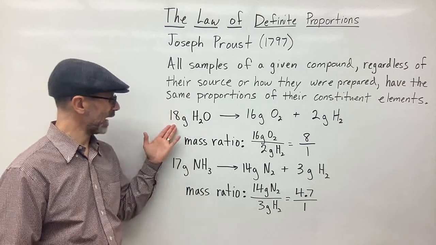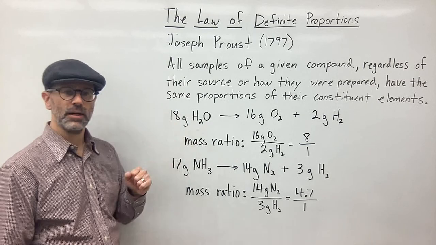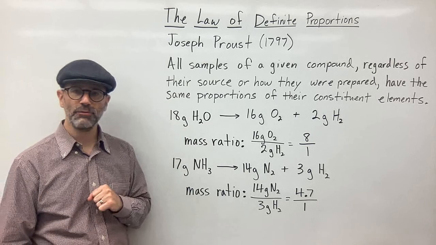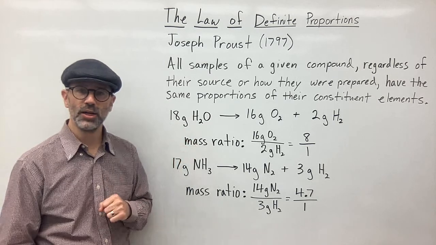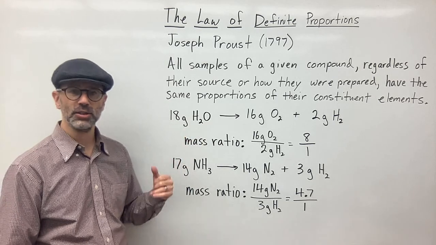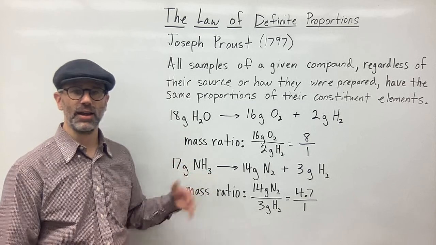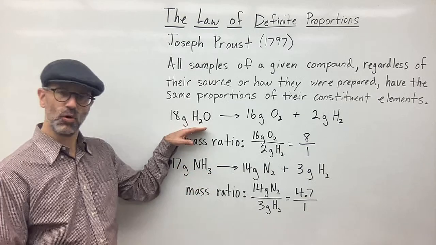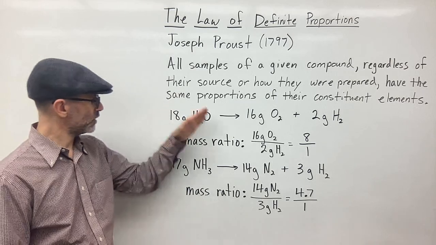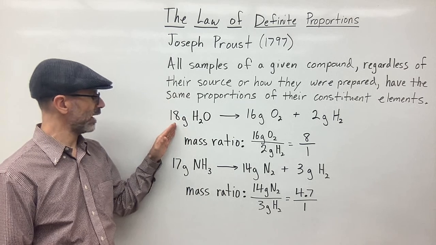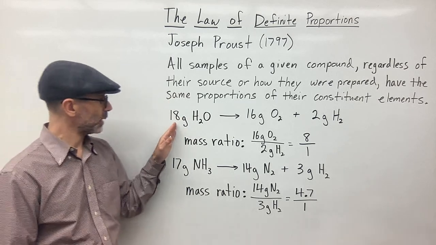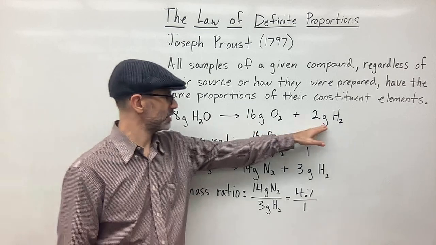And so here's an example, right? So here I take 18 grams of water, and it doesn't matter where the water came from. It could be water on Earth or water on Mars. It doesn't matter how it was made. It could have been made naturally or in a lab. So as long as it's water, if you take a certain amount, let's say 18 grams, and I can break this down into its elements.